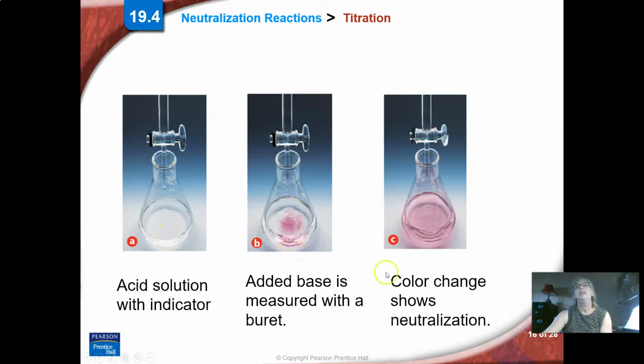And when we get to where the acid equals the base, the moles of acid equal the number of moles of base in this flask, then we will have neutralization and the color will change permanently. So this is what we're going to see when we either do that lab virtually or in class.